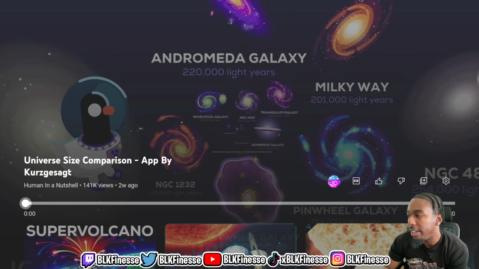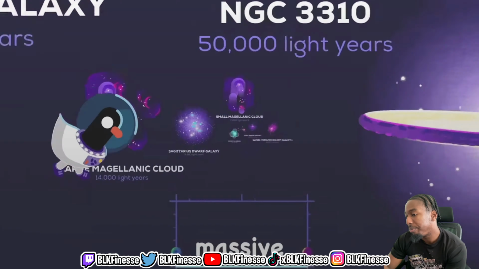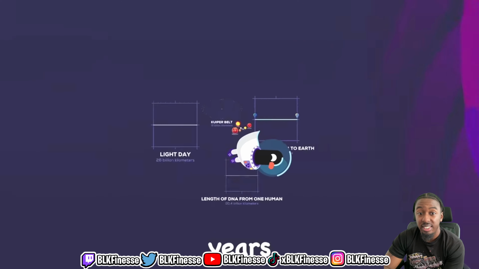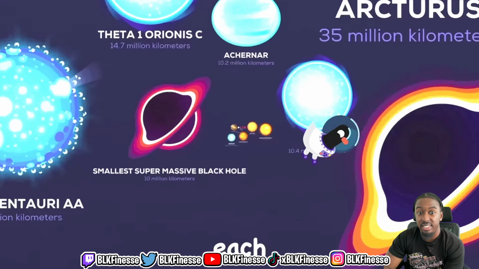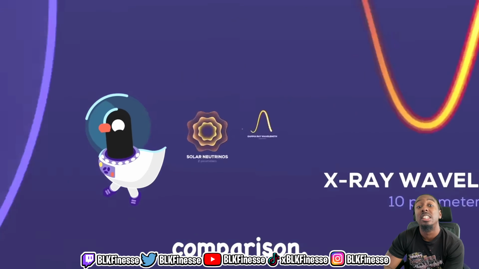Alright, forget it. Anyways, this is called Universe Size Comparison by Kurzgesagt. Let's go. The universe is massive and endlessly mysterious, stretching across billions of light years, containing billions of galaxies, each harboring countless stars and planets. But let's start with the smallest length in comparison.